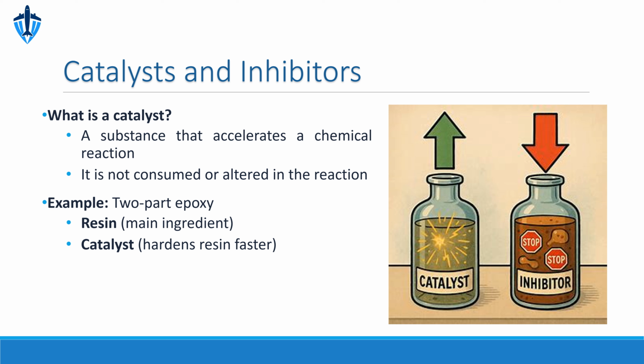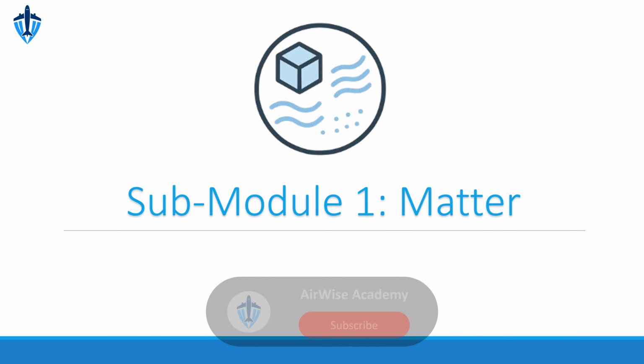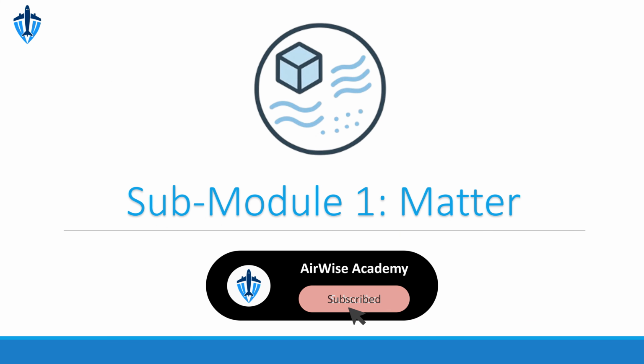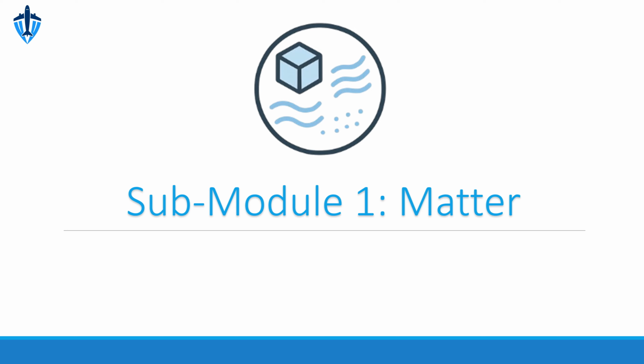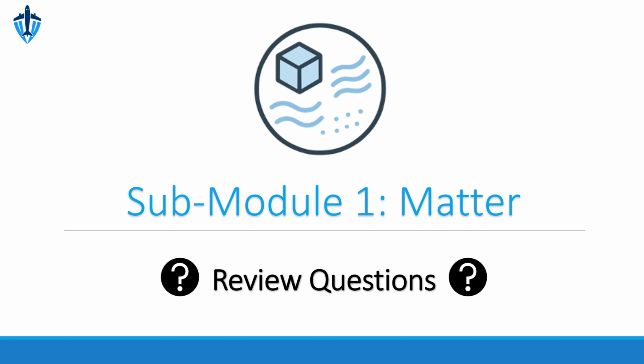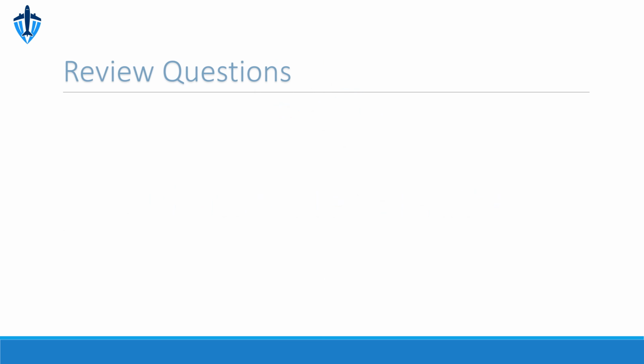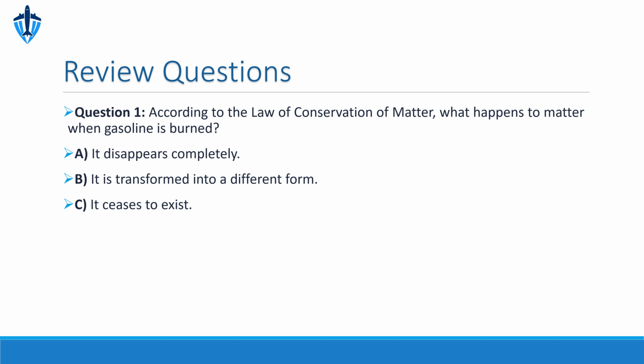On the other hand, we have inhibitors, which do the opposite. They slow down reactions. And that brings us to the end of this session for today. Now, let's warm up with a few questions to review what we've learned. Now, let's get started with question 1.